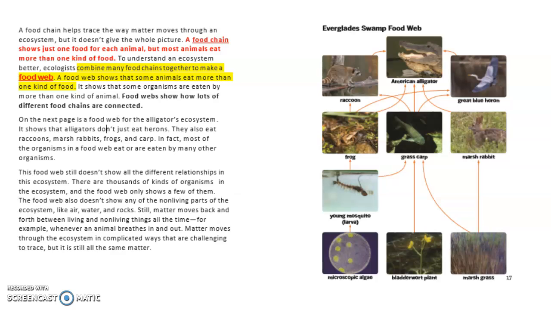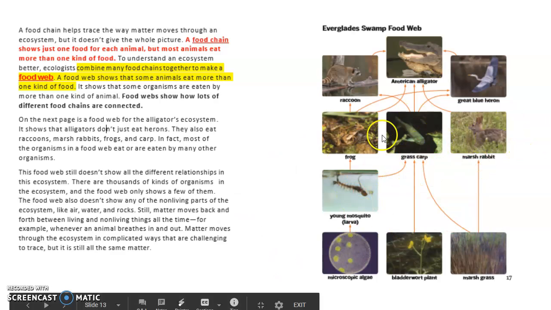A food web shows that some animals eat more than one kind of food. It shows that some organisms are often eaten by more than one kind of animal. A food web shows how lots of different food chains are connected. On the next page is a food web of the alligator's ecosystem.